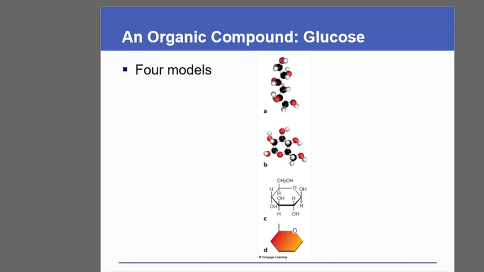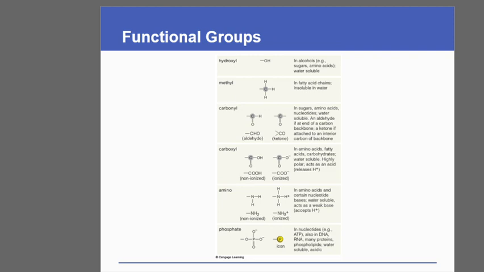Now using different types of models, we can represent the molecule in extended form, in the ring-like structure, in Haworth projection or space filling model. So they are the means to represent the molecules. We have nothing to do with this.